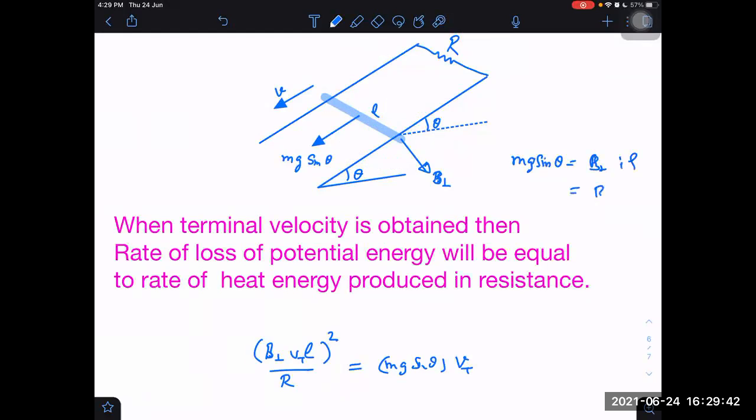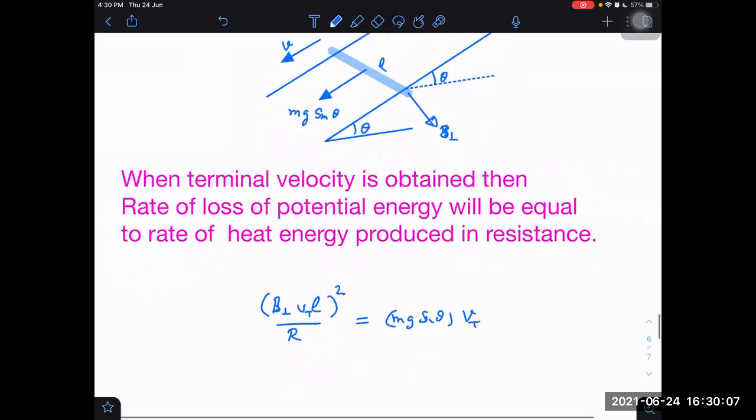What is I? I is nothing but B perpendicular into V into L divided by R, into L is equal to mg sin theta. I'm getting V from here also. Getting V from here or not? Yes, sir. Same V. So it is also not tough anyway, but it is better to know all the things properly. Next, how to find acceleration?